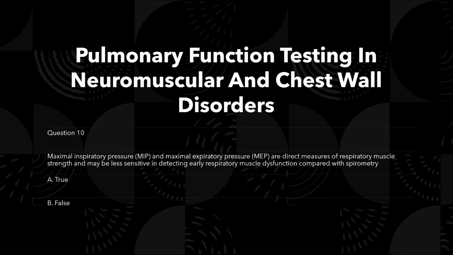So I'm saying maximal inspiratory pressure, MIP, and maximal expiratory pressure, MEP, are a direct measure of respiratory muscle strength and may be less sensitive in detecting early respiratory muscle dysfunction as compared with spirometry. And the answer is false. It's actually more sensitive. We actually asked this question before, but in a different way. So the answer is false. It is actually more sensitive rather than less sensitive. You guys did great.